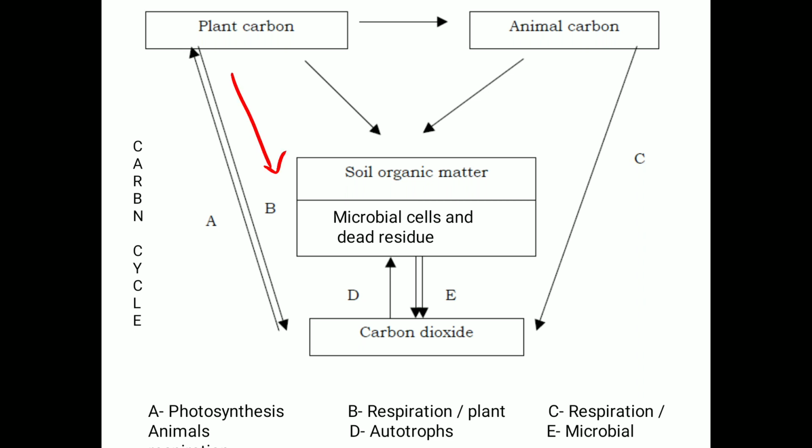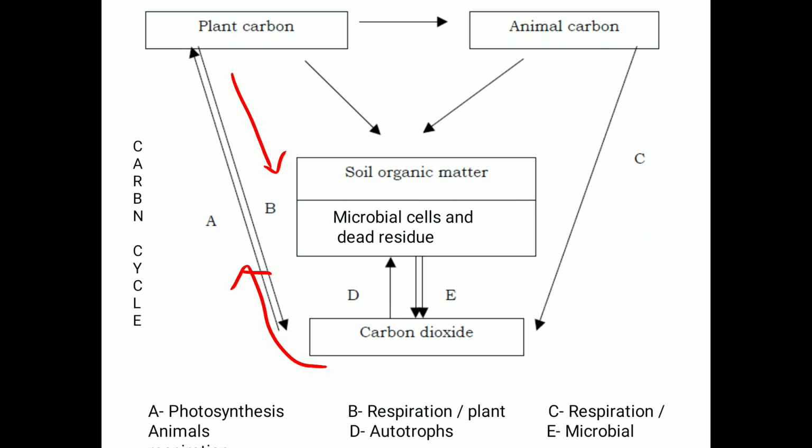That carbon dioxide is utilized by the plants during photosynthesis to make their food. So in two ways carbon dioxide is exchanged: plants release carbon dioxide into the atmosphere, and again carbon dioxide is used by the plants to make food in photosynthesis.